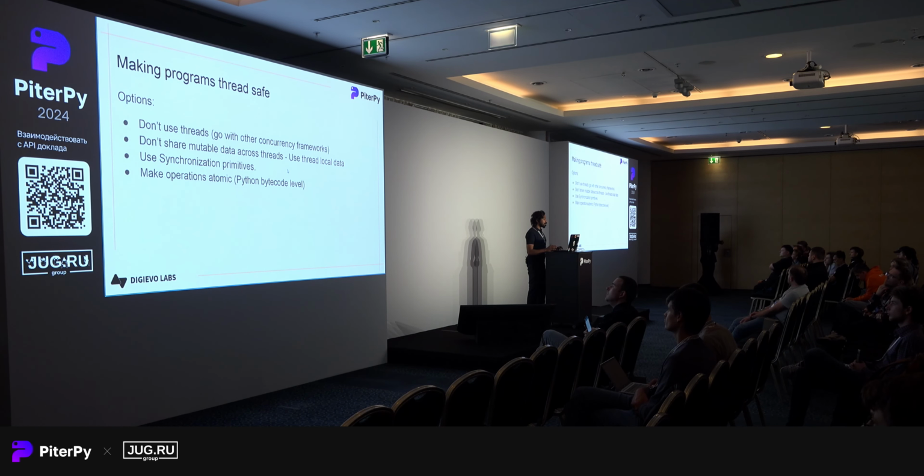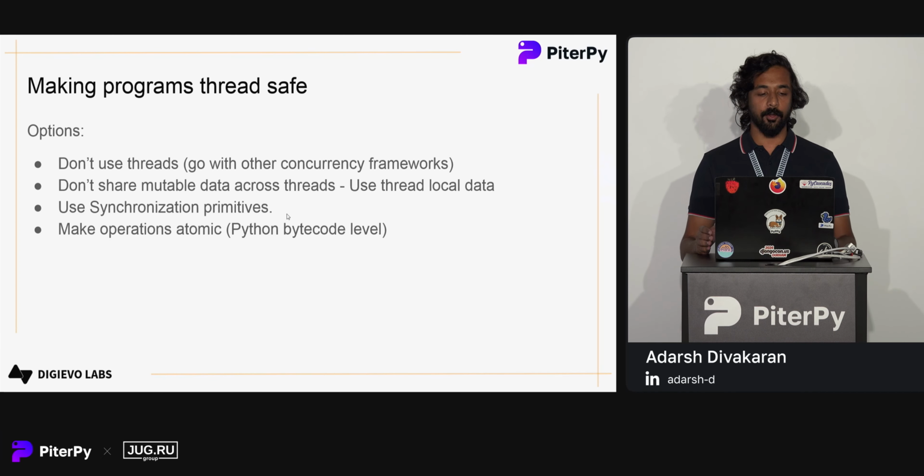Then another option is we can use synchronization primitives. We will be going deeper into the various primitives provided by Python. And another thing is we can make our operations atomic. Atomic means a single instruction gets completed in one execution. And if our operation is just one single instruction at the Python bytecode level, there won't be any problem, something like a single increment operation.